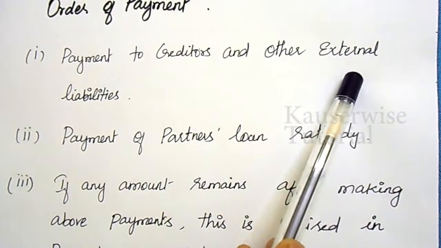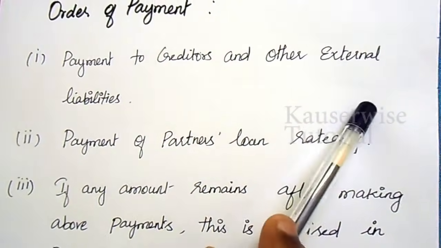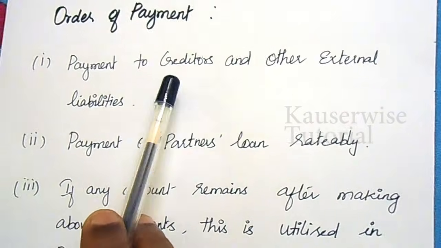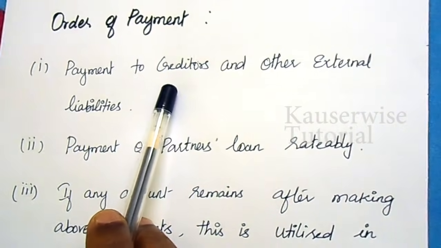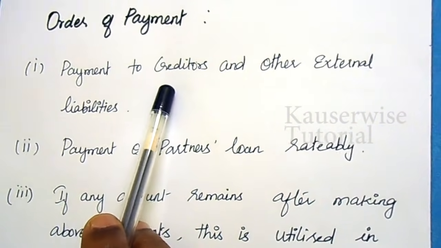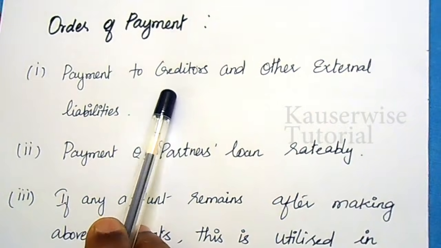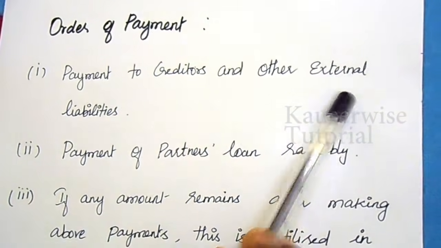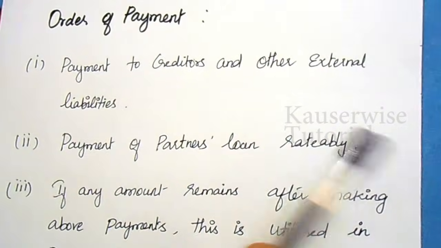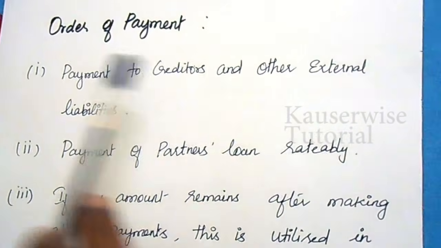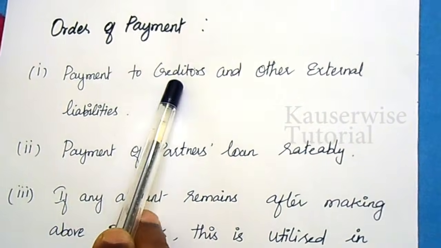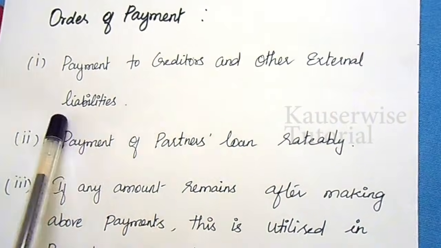Third party liability means external liabilities, for example, creditors, bank overdraft, bank loan, or any other amount taken from outsiders. So the first preference will be given to third party.